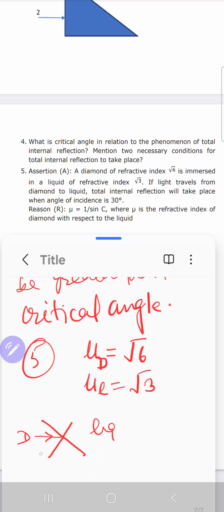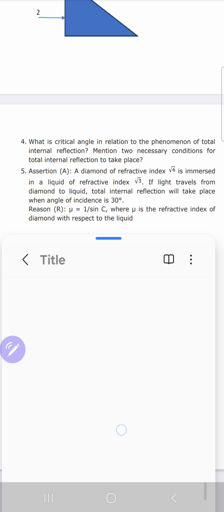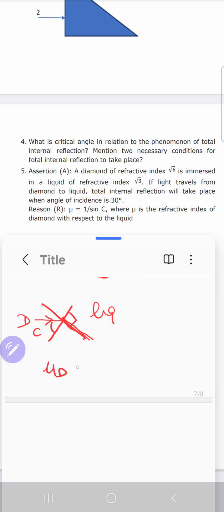You can draw the critical angle in the denser medium, that is in the diamond, and if this is the critical angle the ray would travel along this side, making the angle of refraction 90 degree. So Snell's law you can use: refractive index of the diamond into sine C is equal to refractive index of the liquid into sine 90.